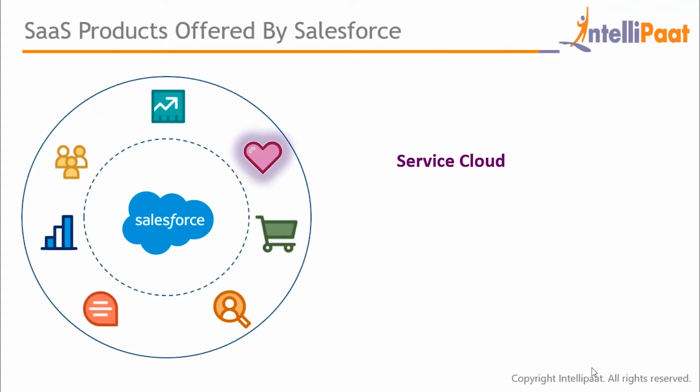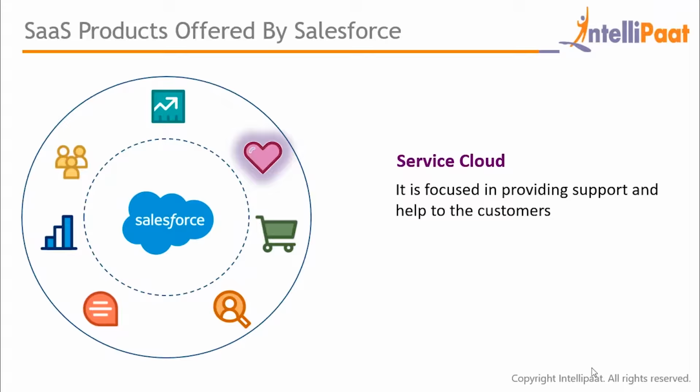Next, we're going to talk about Service Cloud. Well, by the name itself, you know it, right? Service. So this cloud is used by the customer support team. It helps a company service its customers better in a more optimized way. You can also use Service Cloud to track the performance of your service agents. Service Cloud is more focused on providing support and help to the customers. So that was about Service Cloud.